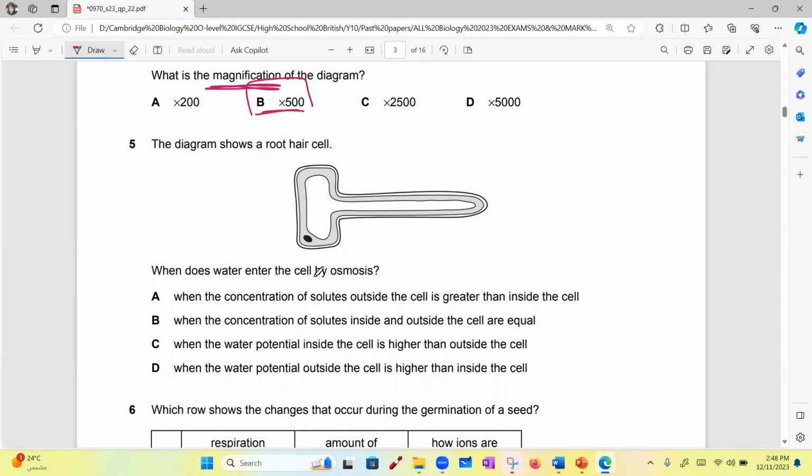Now the diagram shows a root hair cell. When does water enter the cell by osmosis? Now let's concentrate here. A: when the concentration of solutes, meaning the salts, outside the cell is greater than inside the cell. I have so much salt. This will make water move out or in? Out. So is this right or wrong? We want to know when will the water move in, not out. So A is right or wrong? Wrong.